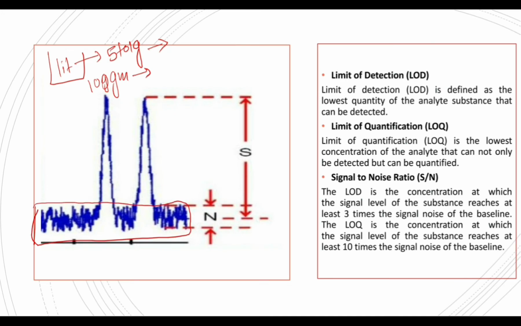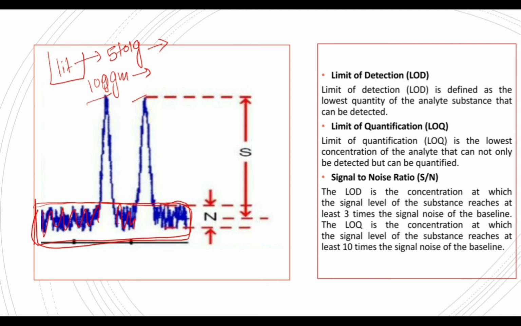So if you run any solution through HPLC, a kind of analytical equipment, you can see these kinds of curves. These are basically noise, and these peaks can be LOD or LOQ. The LOD is the concentration at which the signal level of the substance reaches at least 3 times the signal noise of the baseline, whereas LOQ is the concentration at which the signal level of the substance reaches at least 10 times the signal noise of the baseline.